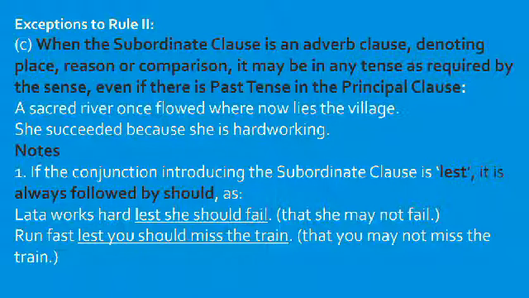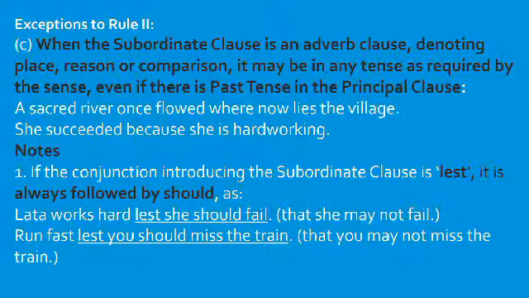Now, we go to the third exception to rule number 2. That is, when the subordinate clause is an adverb clause denoting place, reason or comparison, it may be in any tense as required by the sense, even if there is past tense in the principal clause. Remember, when the subordinate clause is an adverb clause denoting place, reason or comparison, it may be in any tense as required by the sense, even if there is past tense in the principal clause.